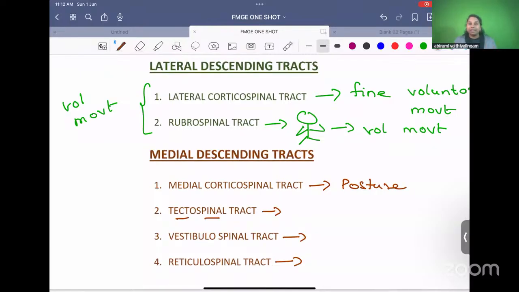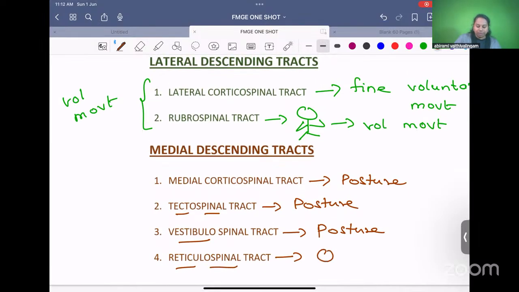Tectospinal. Tectum is located in the midbrain. Tectum is related to eyeball movement. If you maintain your eyeball movement, you can maintain your posture. Vestibulospinal is related to vestibular apparatus. Vestibular apparatus helps in balance. Yes, again posture.